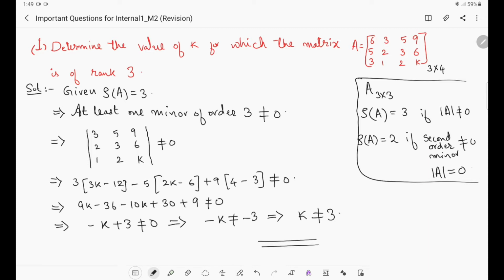So k can be anything other than 3, right? What was the question? Determine the value of k for which this matrix is of rank 3. So the rank of this matrix will be 3 if we select k other than 3. You can select k anything other than 3. So this is the solution, right? Now we will see the second problem.